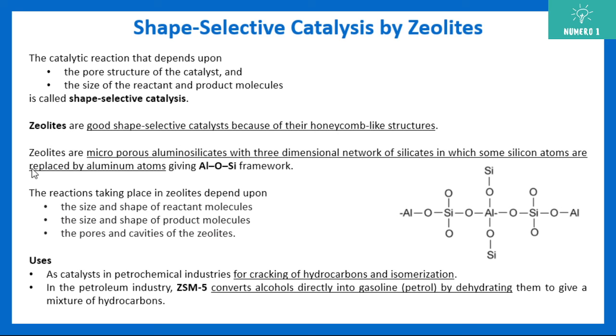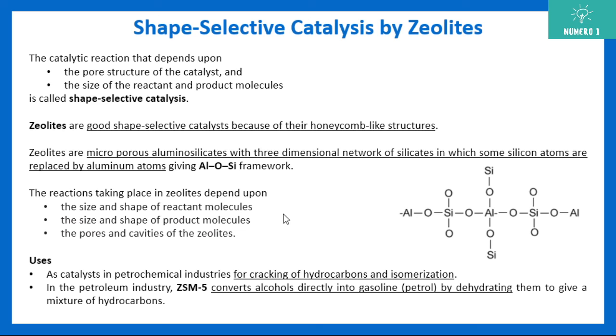In this one, what happens? The reaction taking place in zeolite depends upon the size and shape of the reactant, the size and shape of the product molecule, and the pores and cavities of zeolite. So it is satisfying all three conditions. Hence zeolites are very good shape selective catalysts.